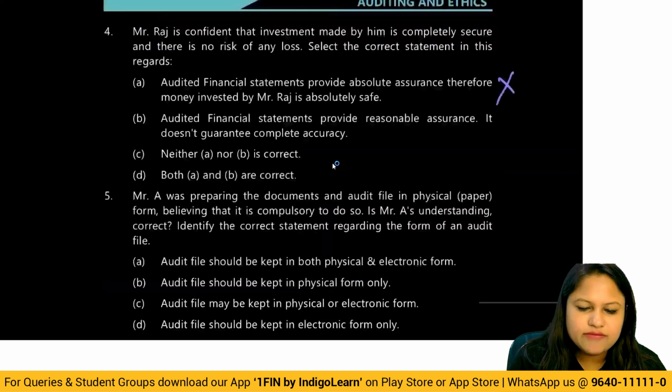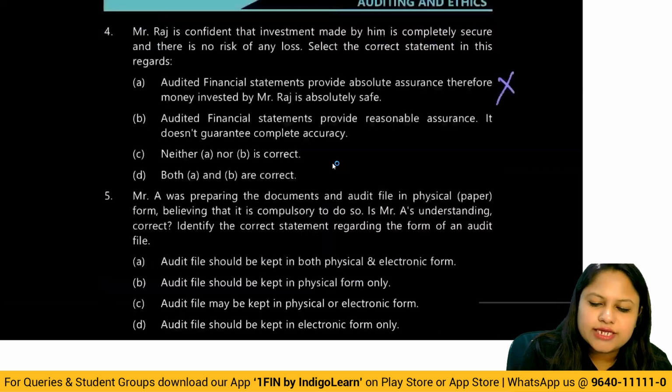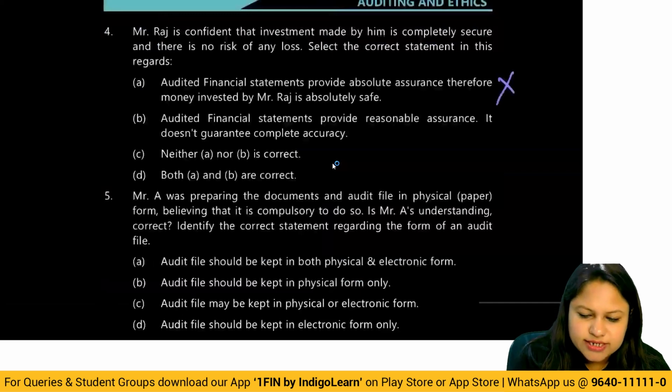After that, you have Mr. A, who was preparing the documents and audit file in physical paper form, believing that it is compulsory to do so. Wrong. SA 230 provides both. You can keep it physical as well as electronic. So you can see here the understanding is incorrect.